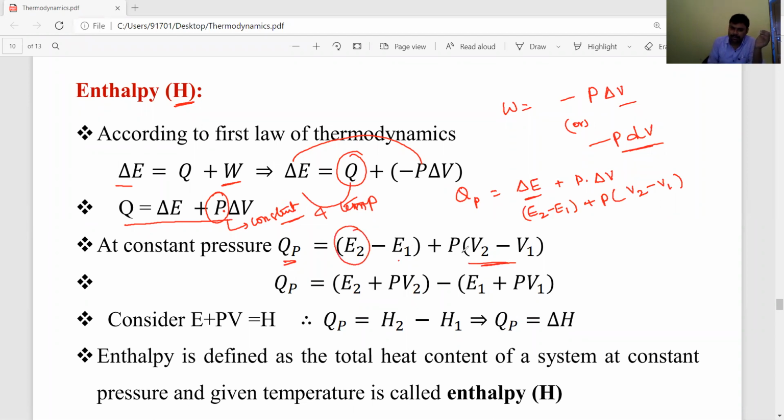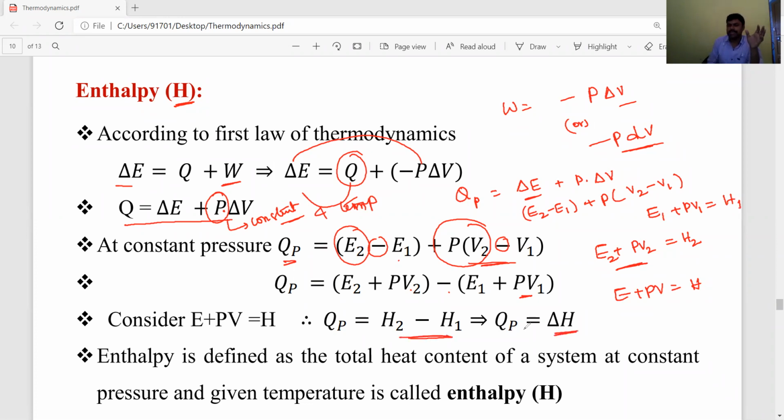Just E2, then this PV2. On one side you write minus here, and here also minus is there, so you take common minus. Then minus of E1 plus PV1 will come. Then QP is equal to, if you observe, E2 plus PV2 is nothing but E plus PV. You consider that as H, so this becomes H2. Similarly, E1 plus PV1 is equal to H1. So QP is equal to H2 minus H1, which is nothing but delta H.